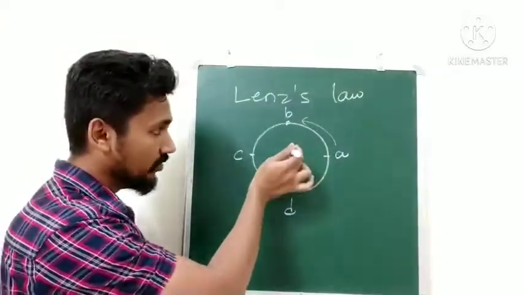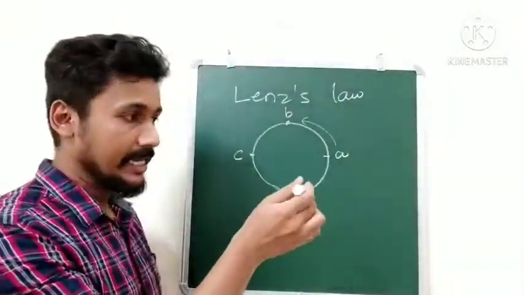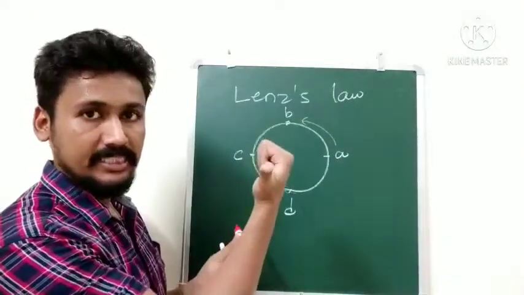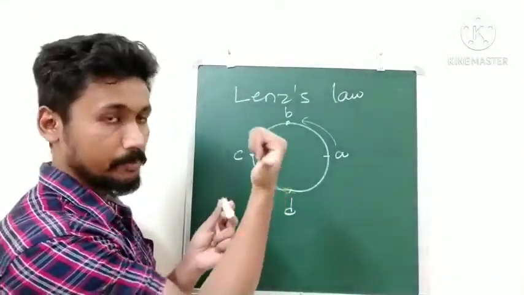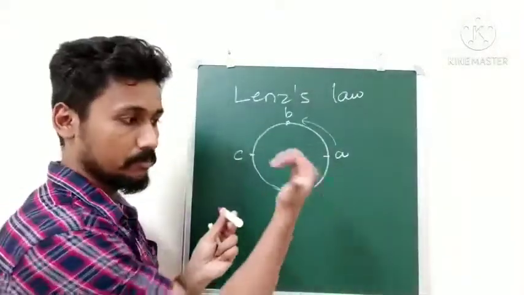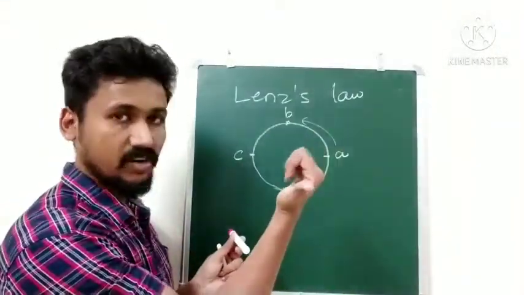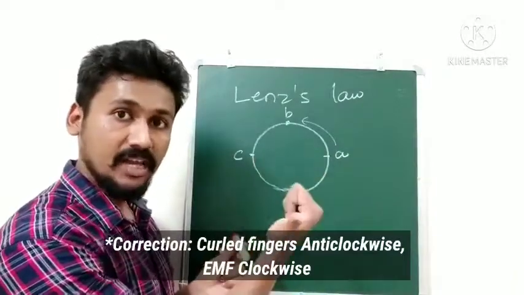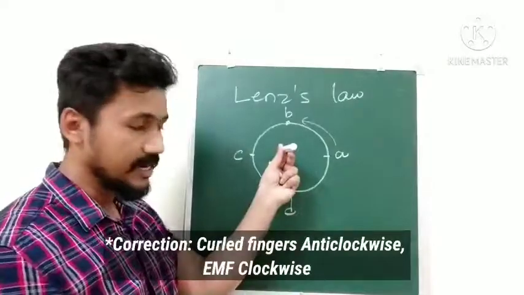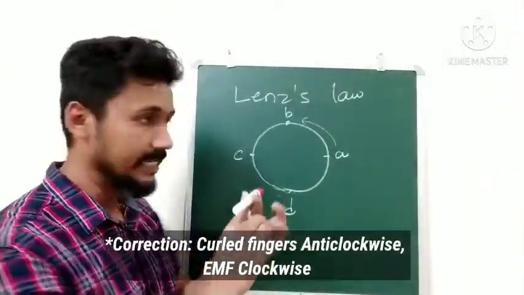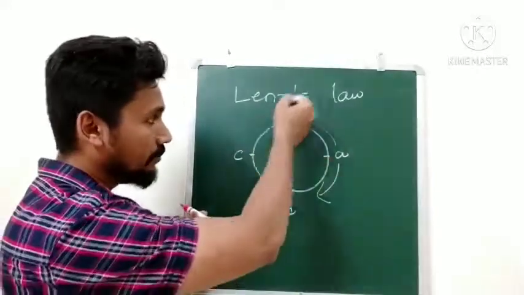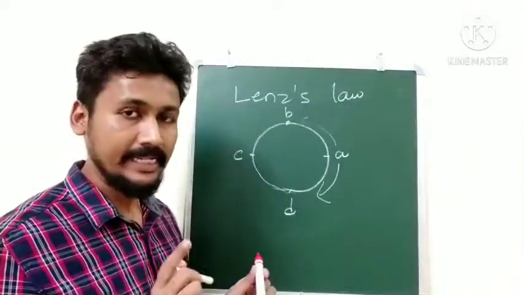Okay, if I am moving the magnet away from the coil, now because the magnet is moving outwards, my thumb should point outwards. So thumb is pointing outwards, curled fingers clockwise, therefore EMF anti-clockwise. So if the magnet is moving outwards, in that case the EMF would be like this, that is A, B, C, B, A. Getting the idea?